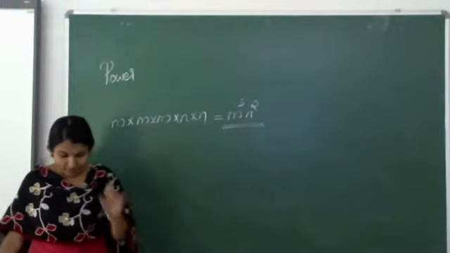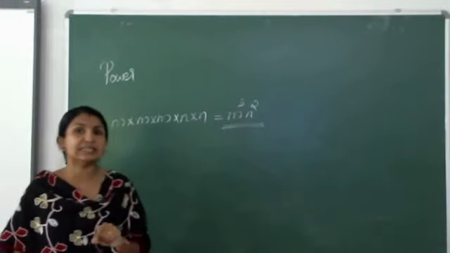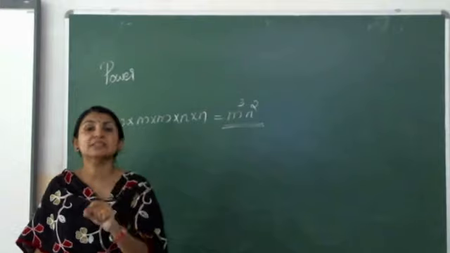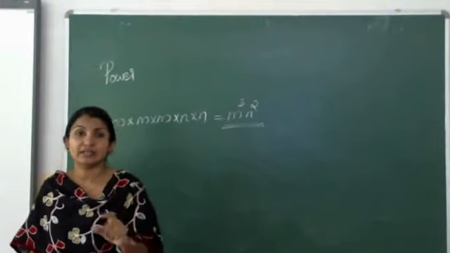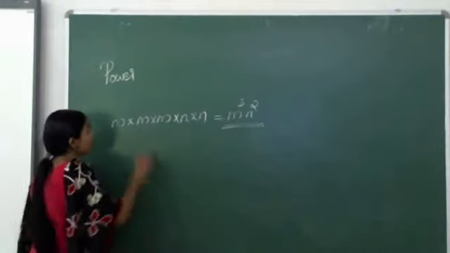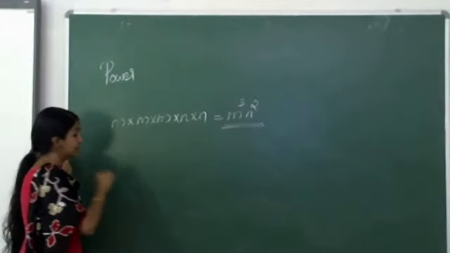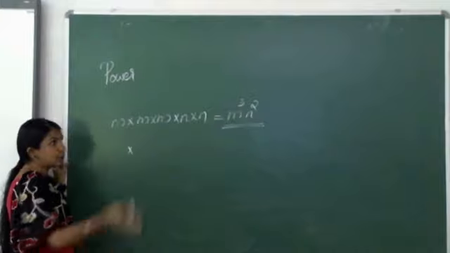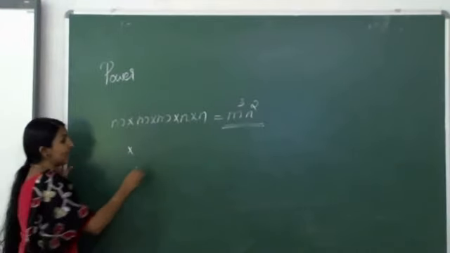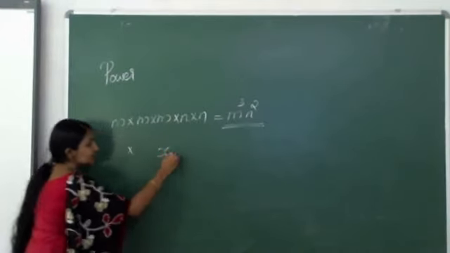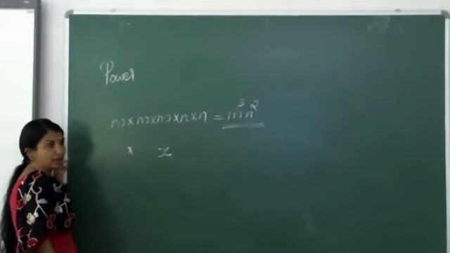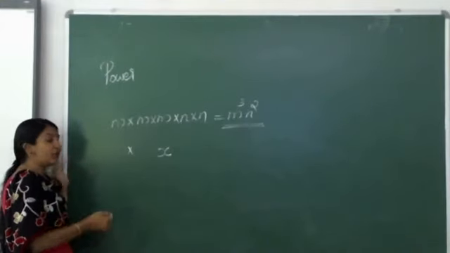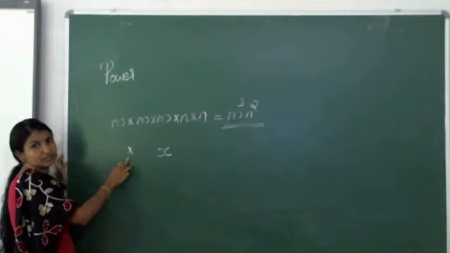And one more thing is there, whenever we are writing these alphabets, we should write in small letters. Don't write it in capitals. When I am writing x, I write it like this way, because there should not be any confusion between x and the multiplication sign.